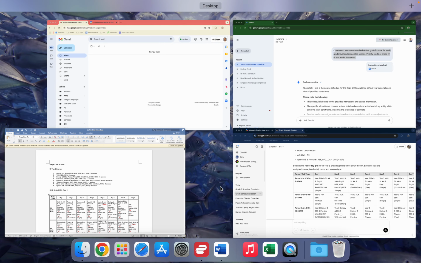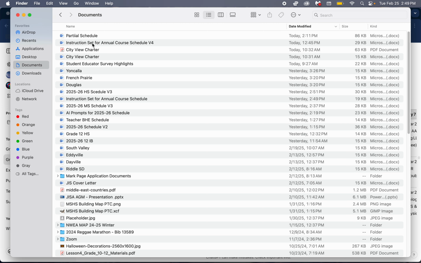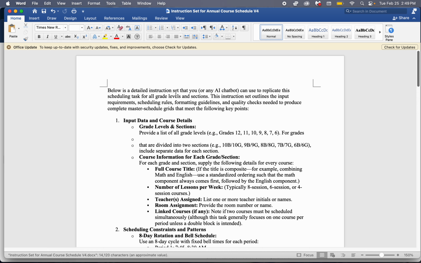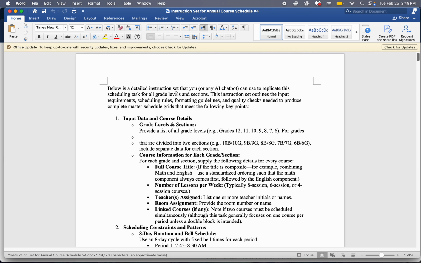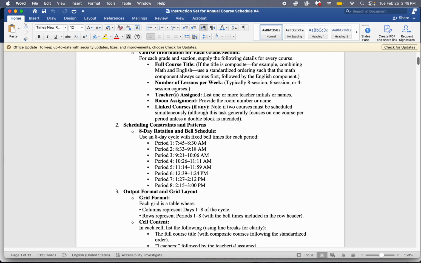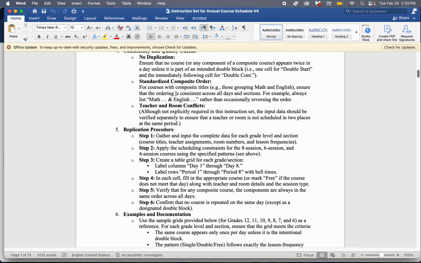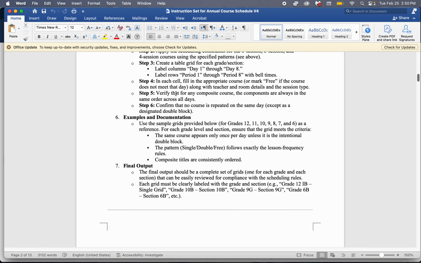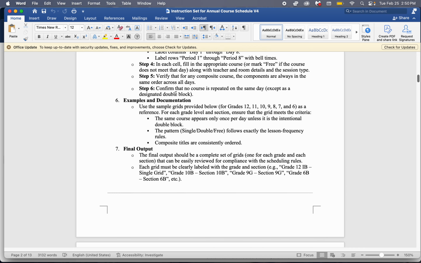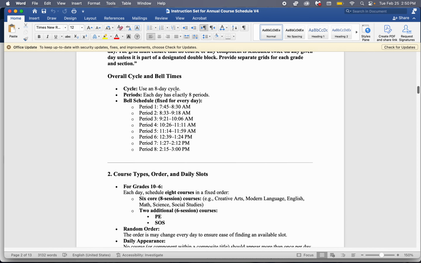What I ended up doing is creating a document that explains, if I go to it here, all the prompting involved in this, and it goes into great detail: scheduling constraints, patterns, the grid format, the bell schedule, the different classes, the different teachers, the final outputs, documentation. It's everything. Everything is literally listed in here.